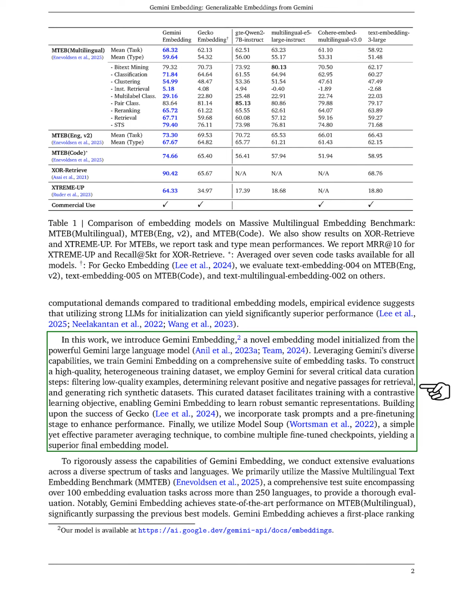This curated dataset allows us to train with a contrastive learning objective, helping Gemini Embedding learn strong semantic representations. Building on the success of our previous model, Gecko, we add task prompts and a pre-fine-tuning stage to boost performance. We also apply model soup, a straightforward parameter averaging technique, to combine multiple fine-tuned checkpoints, resulting in a superior final